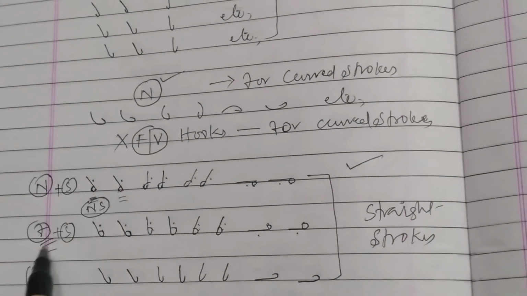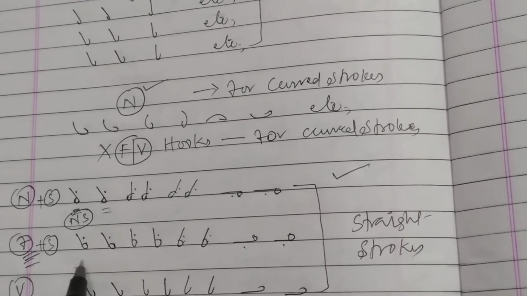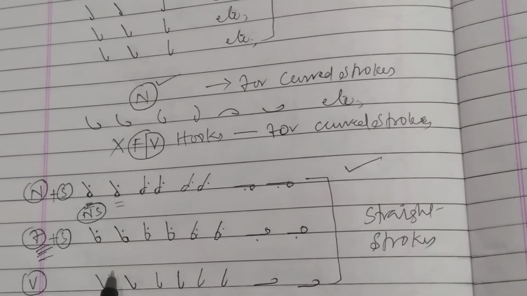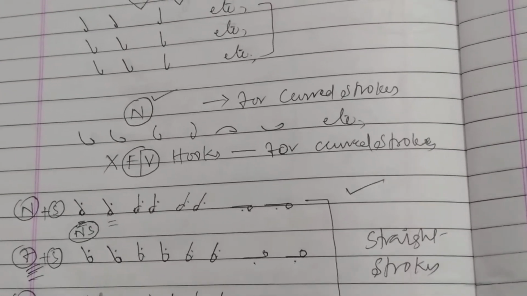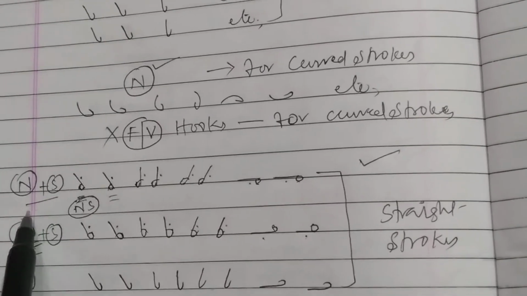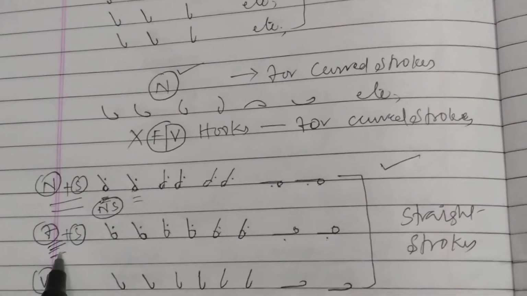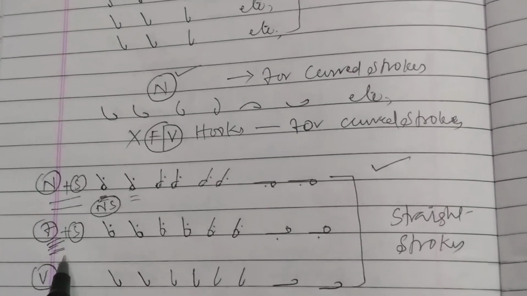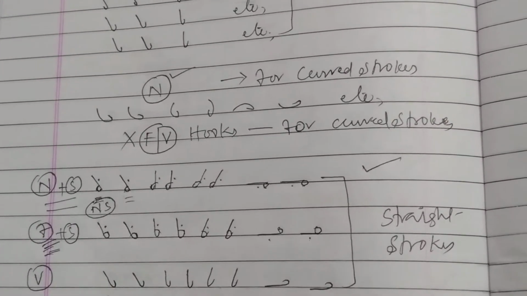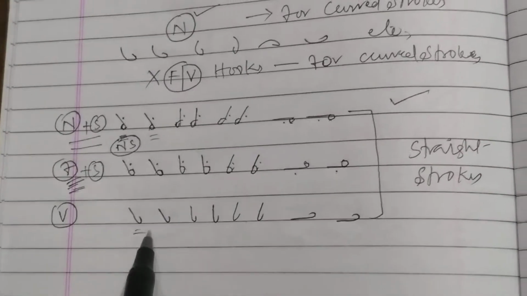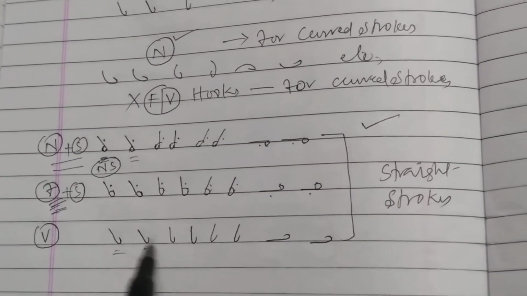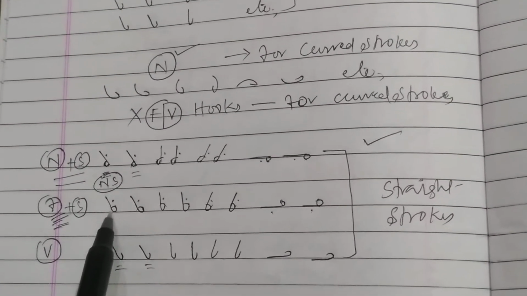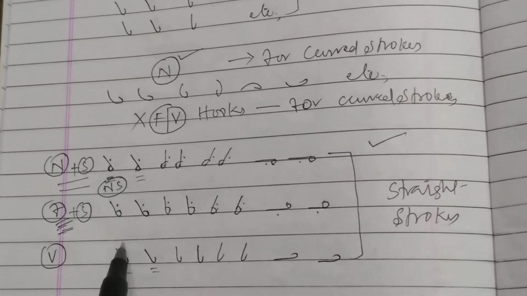But where is F? Okay, there is no F. I think you are getting a doubt here. For NS it is very feasible to understand, but here you are getting a doubt. Where is F? Already I wrote F, V like this. This is F, V, etc. But I just added a circle for F and V.